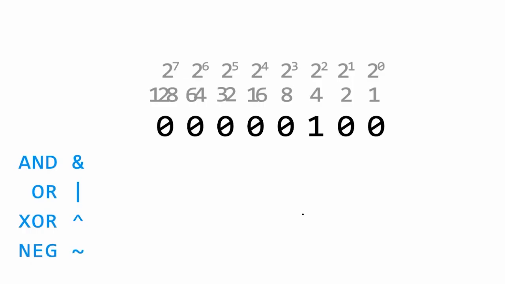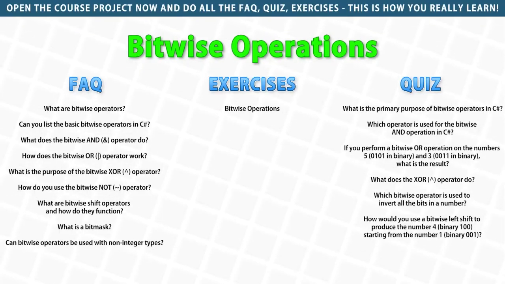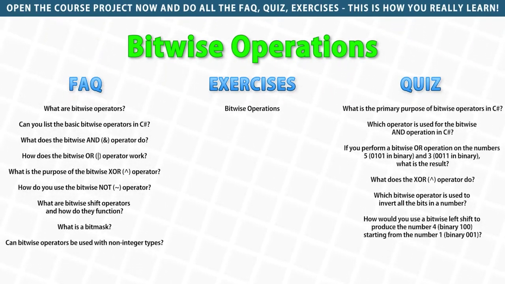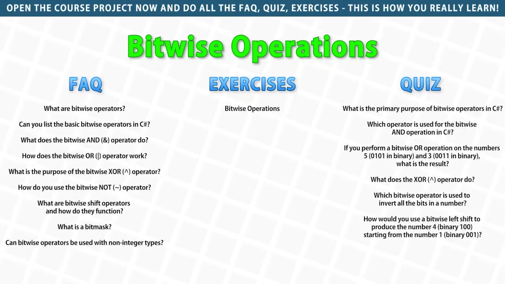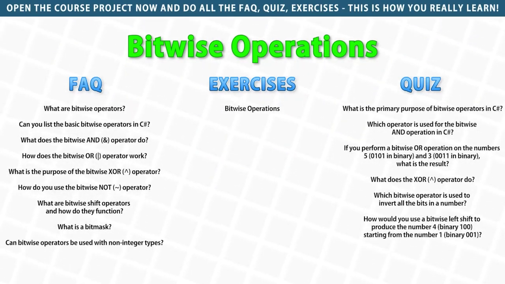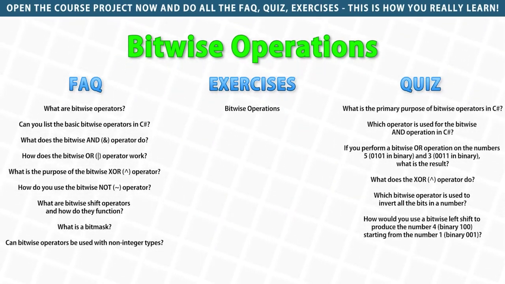Then another place where bitwise operations are used quite a lot is with enum flags. And that's actually what we're going to cover in detail in the next lecture. Alright, so here we learned about bitwise operators, how we can manipulate individual bits in our data. This is an excellent way to store some data in a really compact manner. With just a single byte, you can store quite a lot of information.